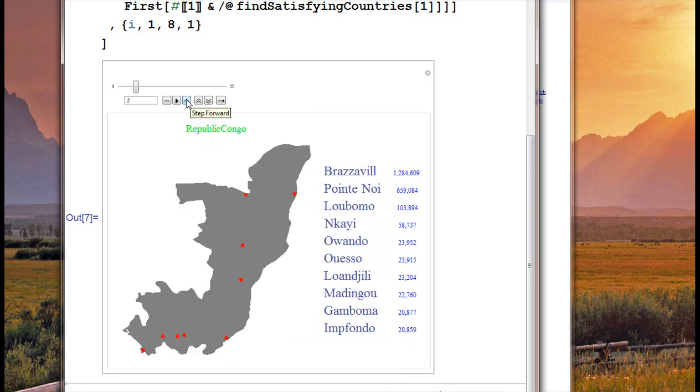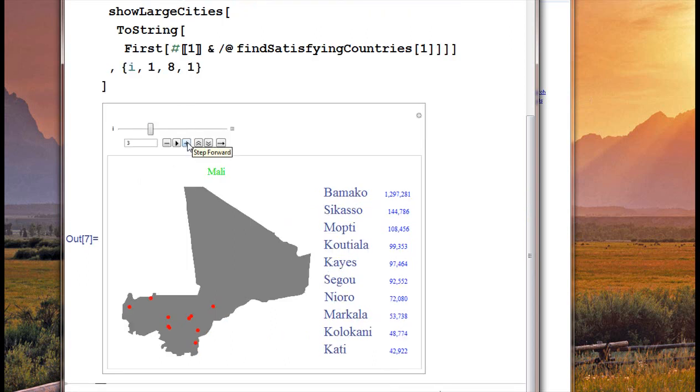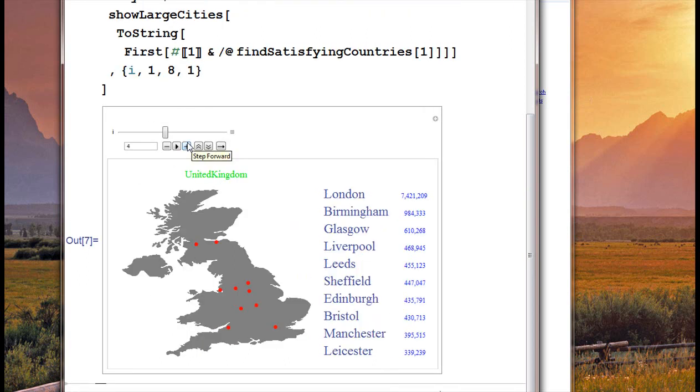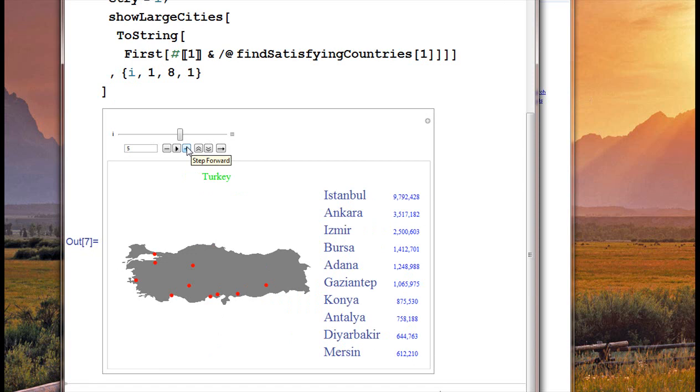Here's Republic of Congo. Again, I don't recognize any of these cities. You can see these cities are hot. They apparently go somewhere. So I'll just do a couple more. Here's Mali. These are all in Africa. And here's some cities in the UK. I obviously recognize these to a greater degree. And here's some cities in Turkey, which I've never heard of. And I'm guessing Istanbul is here, and Bursa I've never heard of.